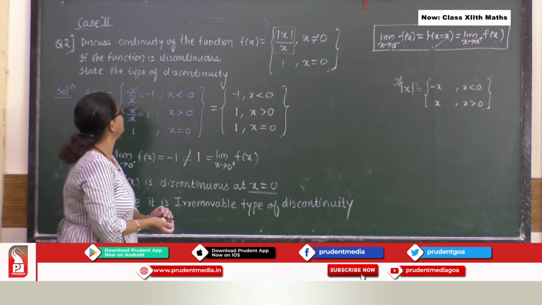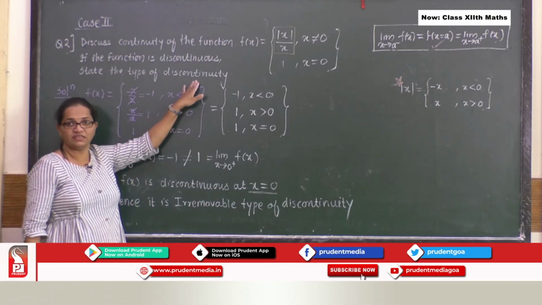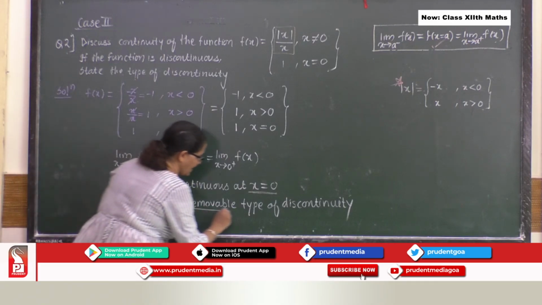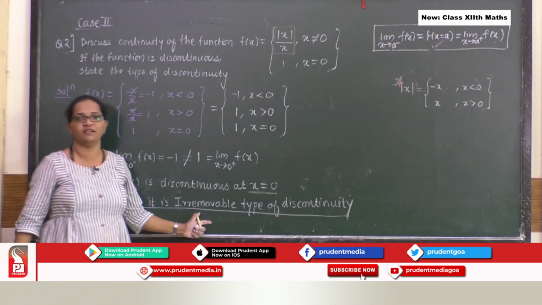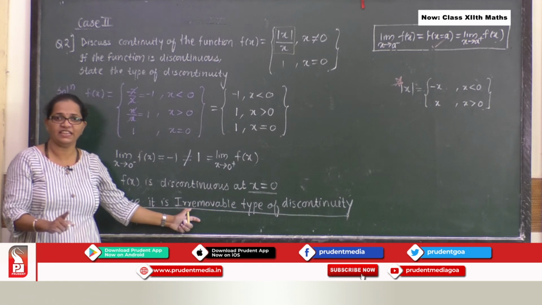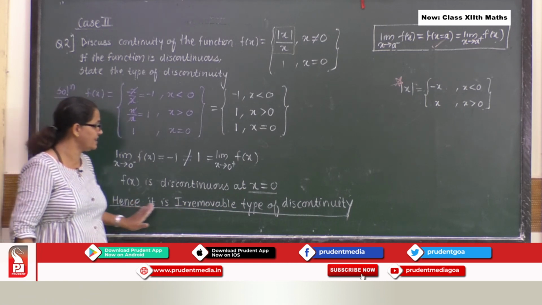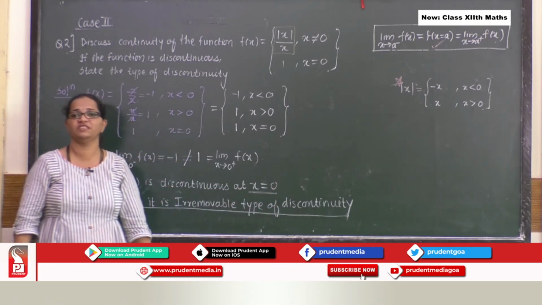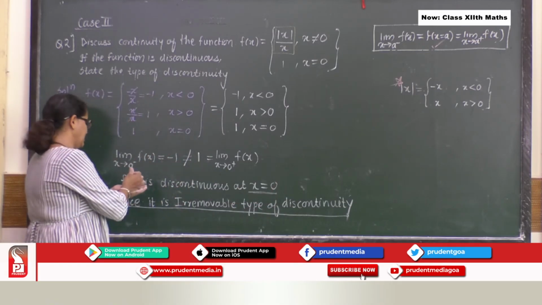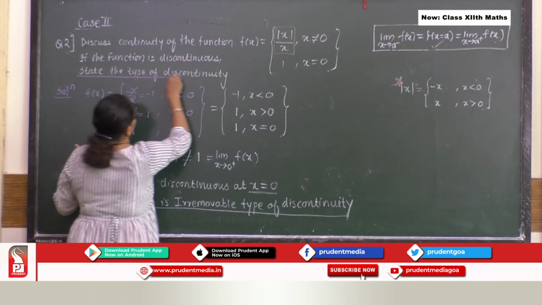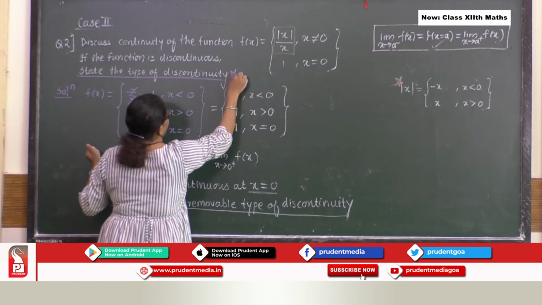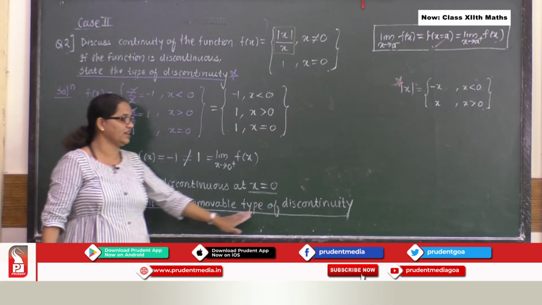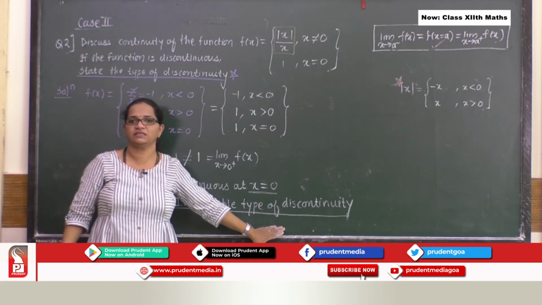Okay, now over here, see, it is mentioned to state the type of discontinuity. So for this statement of yours, there are marks. So please write this: hence it is irremovable kind of discontinuity. Why? Because it is clearly mentioned in your problem that you need to write what kind of discontinuity it is. Okay.